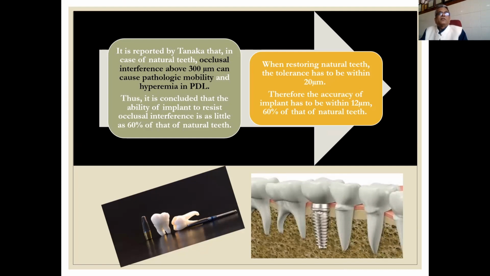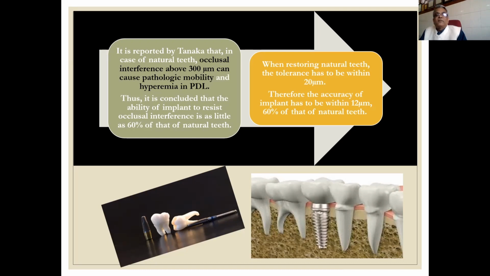As per the study by Tanaka, in the case of natural teeth, occlusal interference above 300 micron can cause pathologic mobility, hyperemia and PDA. So these kinds of prematurities we have to remove before planning any implant supported tooth or teeth. Thus, the ability of an implant to tolerate occlusal interference is as little as 60% of that of natural teeth. When restoring natural teeth, the tolerance has to be within 20 micron. Therefore, the accuracy for an implant has to be within 12 micron, 60% of that of natural teeth.